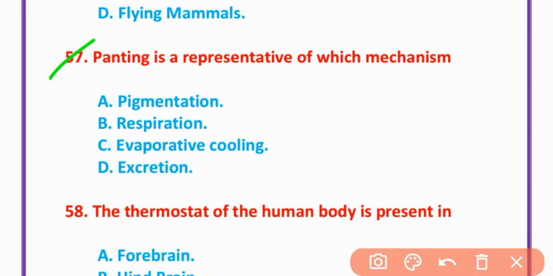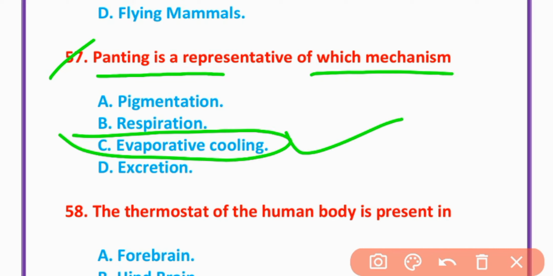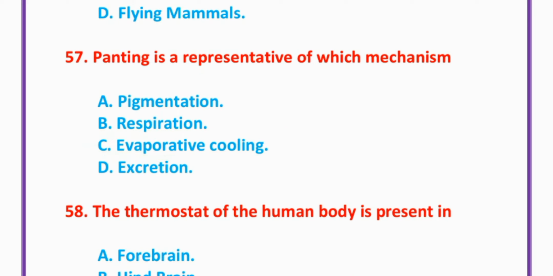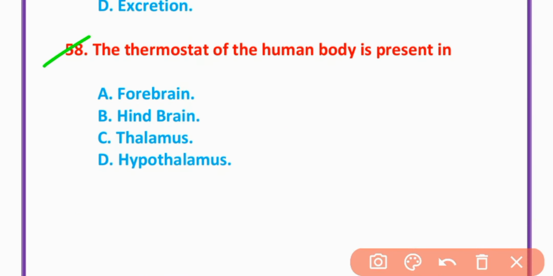MCQ number 57. Panting is a representative of which mechanism? Evaporative cooling. Option C is correct. It belongs to evaporative cooling. 58. The thermostat of the human body is present in hypothalamus.